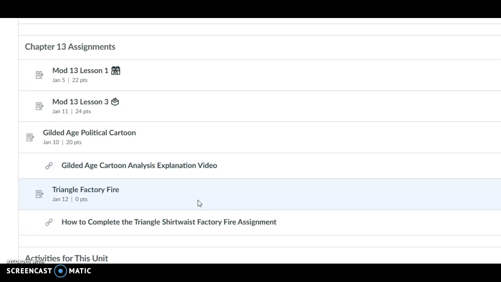Then on Tuesday, you are going to complete right here where it says Module 13, Lesson 3. It is one of the traditional reading worksheets where you read the information and then type in the blanks to show me that you understand the concept.